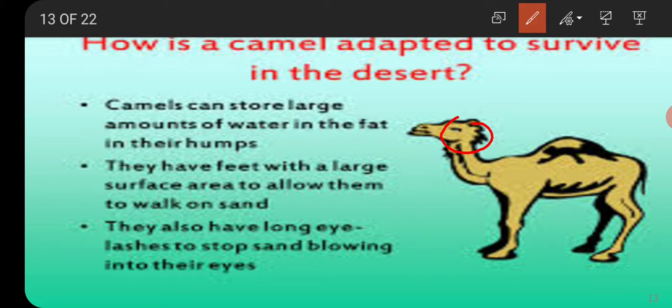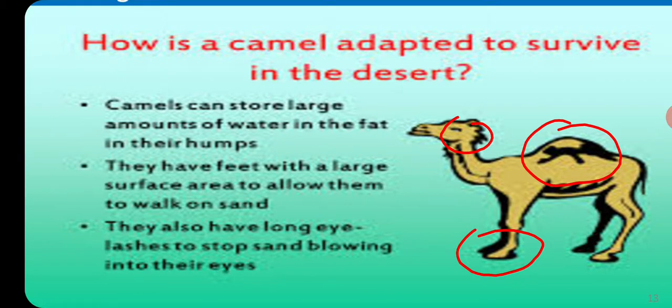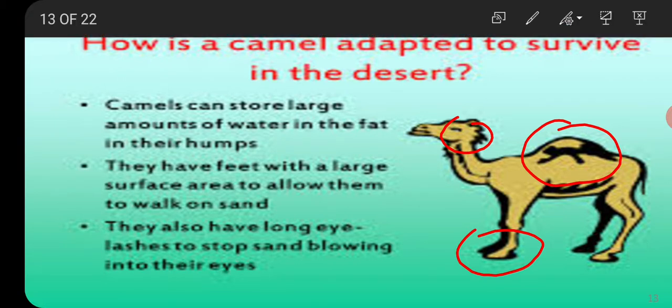All these adaptations, a huge hump to store a large amount of water for a longer time and long feet with a large surface area, also allow them to walk on the surface of land. So all these are the adaptations of the camel to survive in the desert.